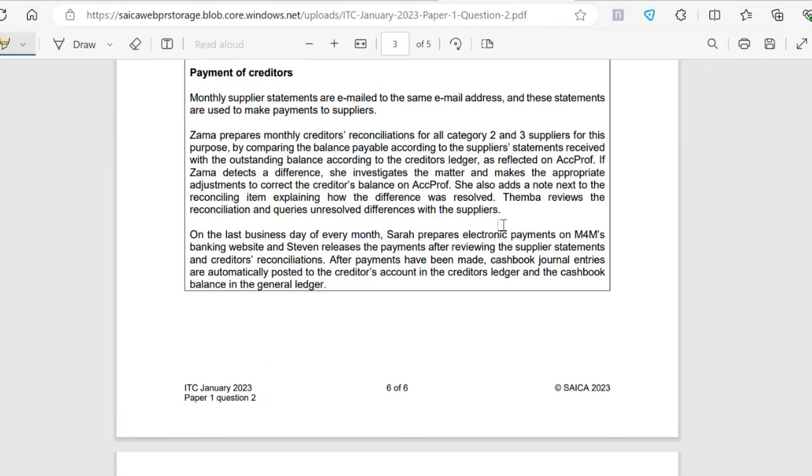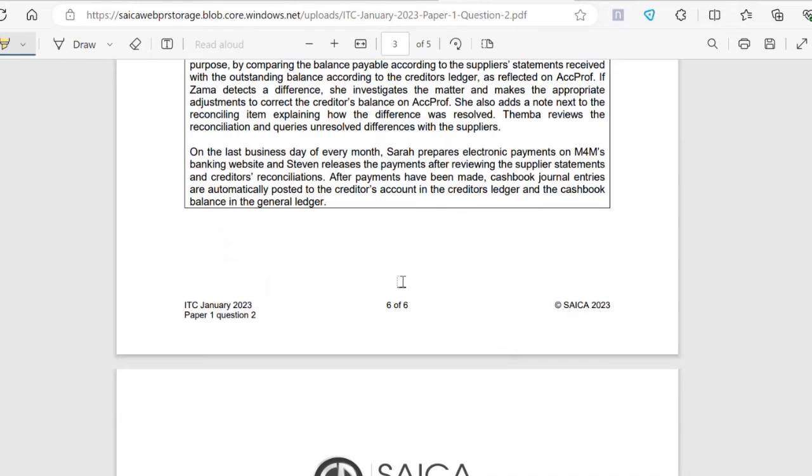So you can see how this is a risk because from the beginning of the process, which is Zama looking for the invoices, to the posting of the journals, to the reconciliations performed, it's all Zama. So there's no segregation of duties over there, which is a risk. I'm just going to highlight this part to show that Zama performs those things.